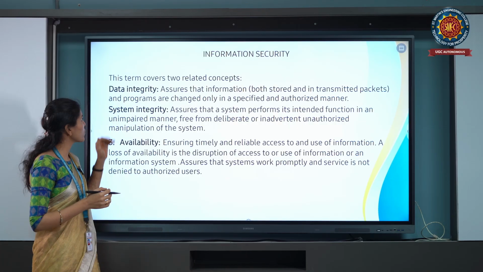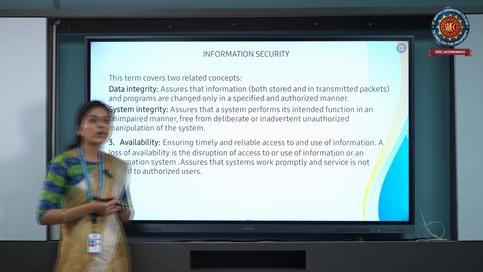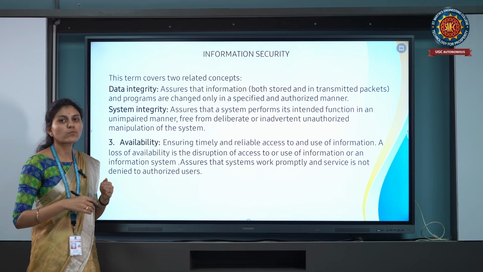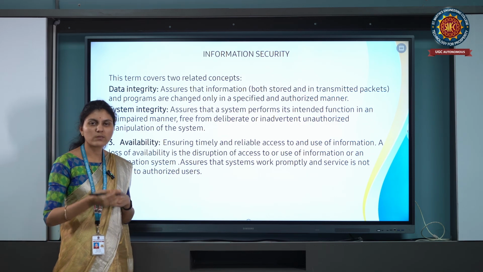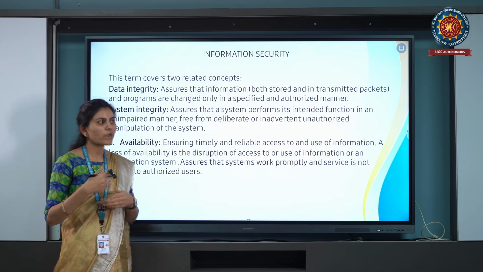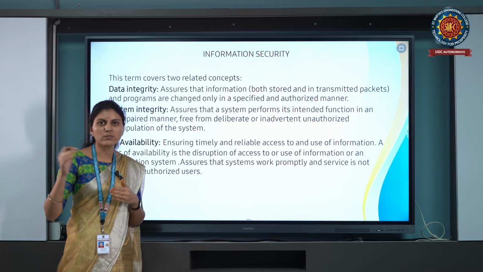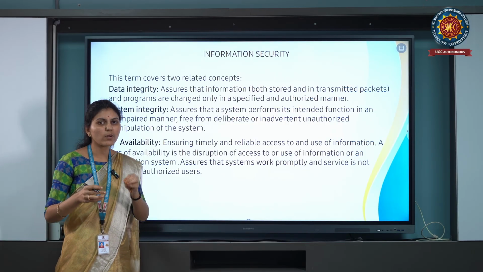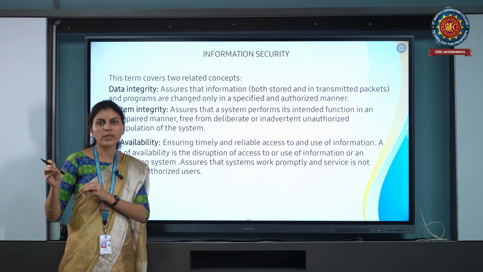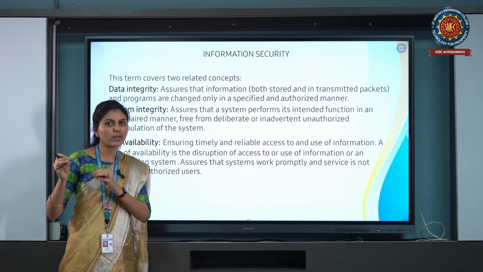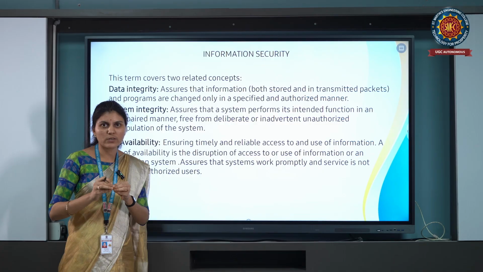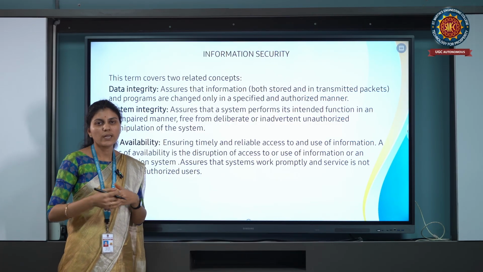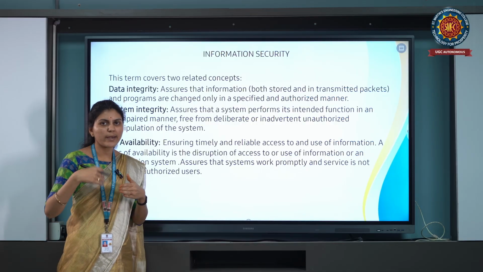Then next, system integrity. What is system integrity? Whenever we make changes, modifications or updations in the system, it is the responsibility of the administrator only. Only when the administrator takes responsibility is the data updated, modified or changed.